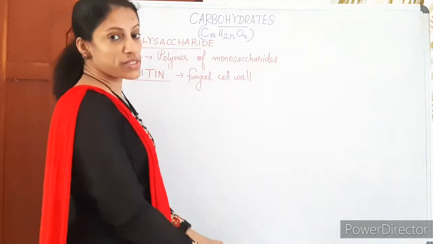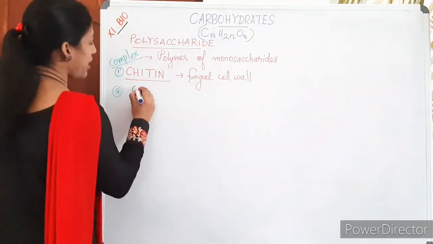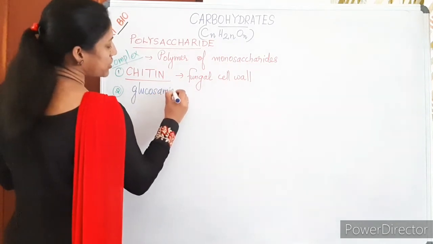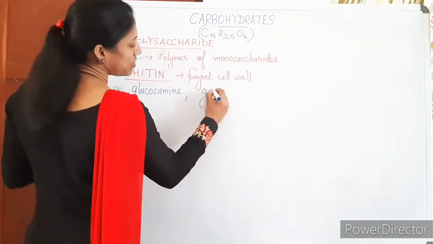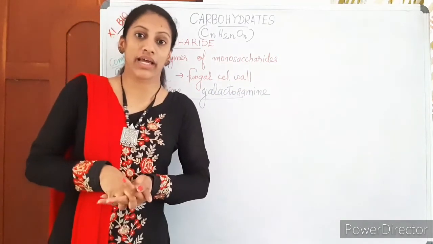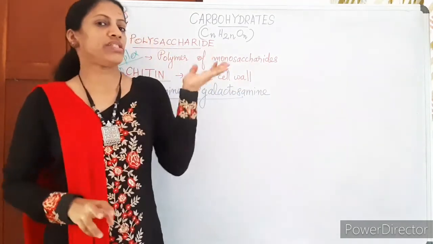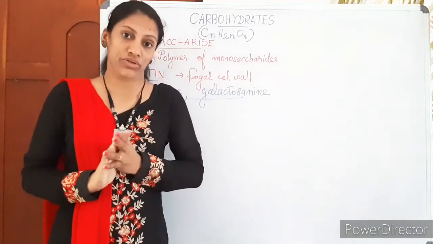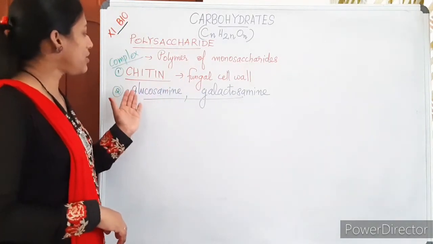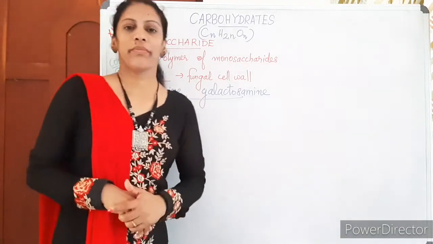Other complex polysaccharides are also there in nature. They are glucosamine, N-acetyl glucosamine, galactosamine, etc. They are complex in structure. Anyway, most of the polysaccharides are homopolysaccharides, while some complex polysaccharides are heteropolysaccharides. Examples for complex polysaccharides are chitin, glucosamine, galactosamine, etc.